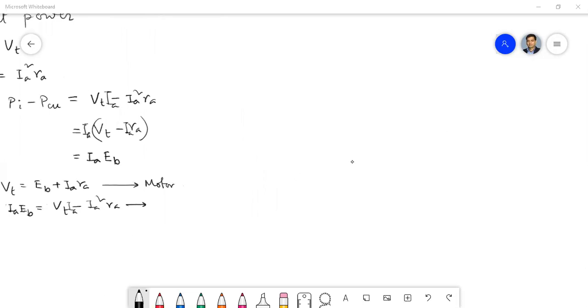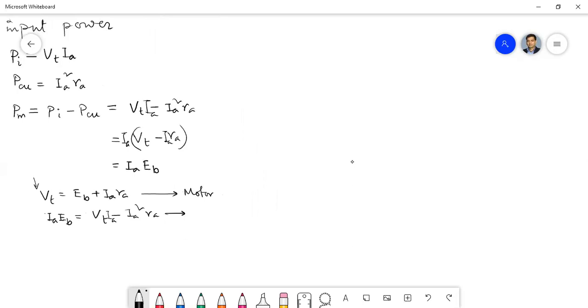Can't remember? Okay, so I am just writing it for you. Vt equals Ea minus Ia Ra, so this is for the generator.